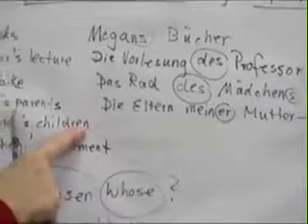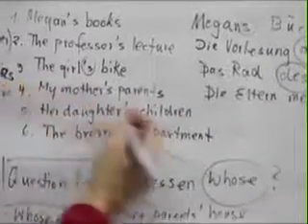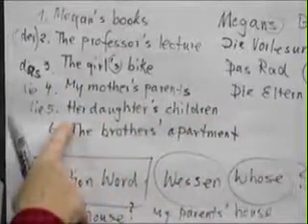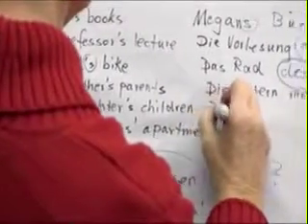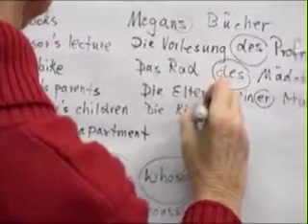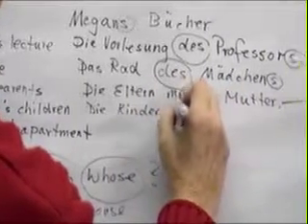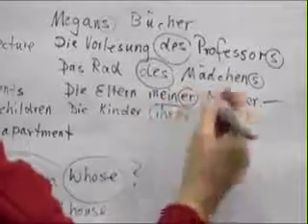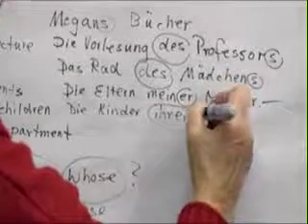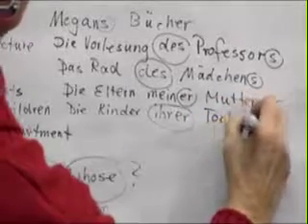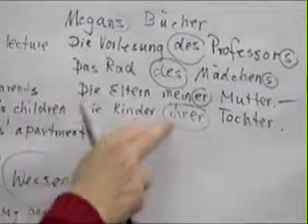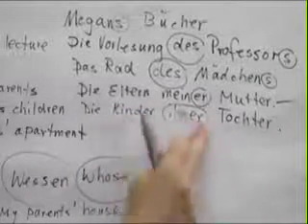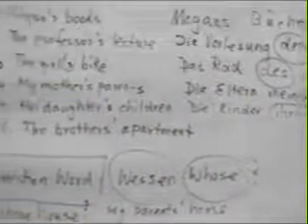Her daughter's children. Again, daughter is die Tochter, it's a D word. The children of her daughter. Okay, die Kinder. Of her is ihr. Ihr is her plus the ER. Ihre Tochter. So the children of her daughter, this is a possessive adjective, ihr, and since it comes from a D word, it has to add an ER. Die Kinder ihrer Tochter.